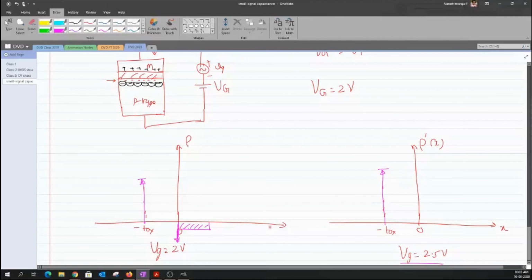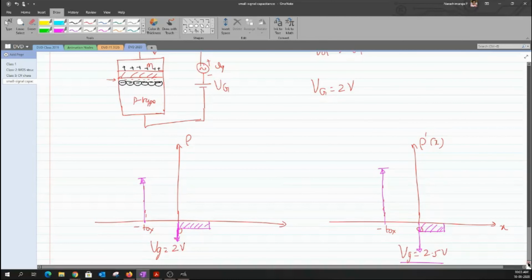Okay. Now how will I draw this graph? Do I need to extend the depletion region? No, sir, it remains constant. Yeah, it will remain constant. Okay, the depletion region will remain constant. But what? Electron concentration increases. Yeah, the electron concentration increases.